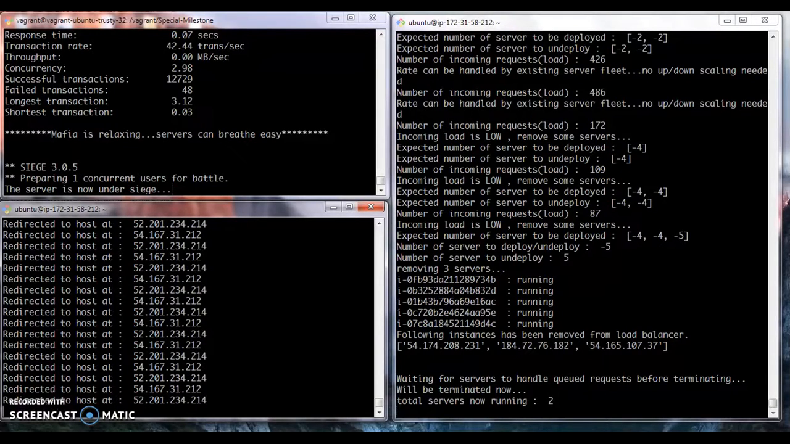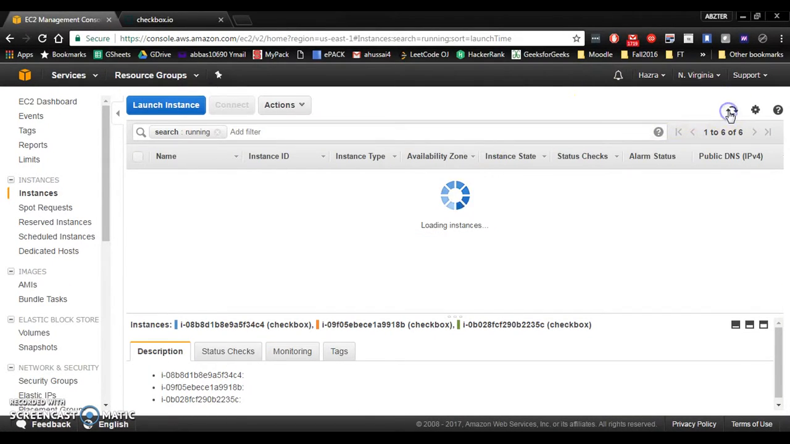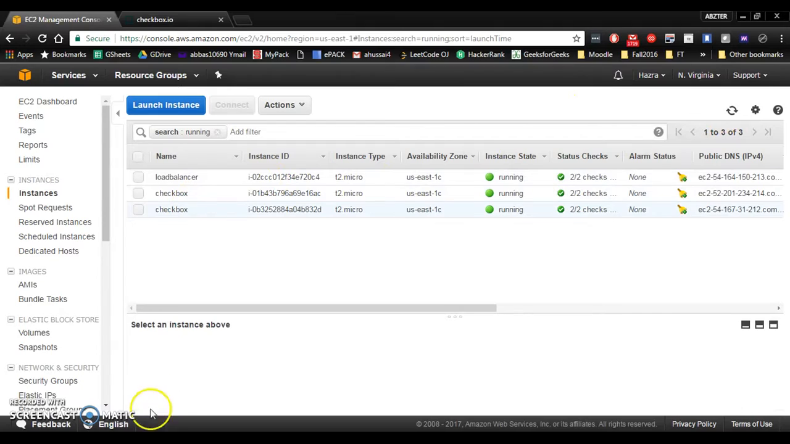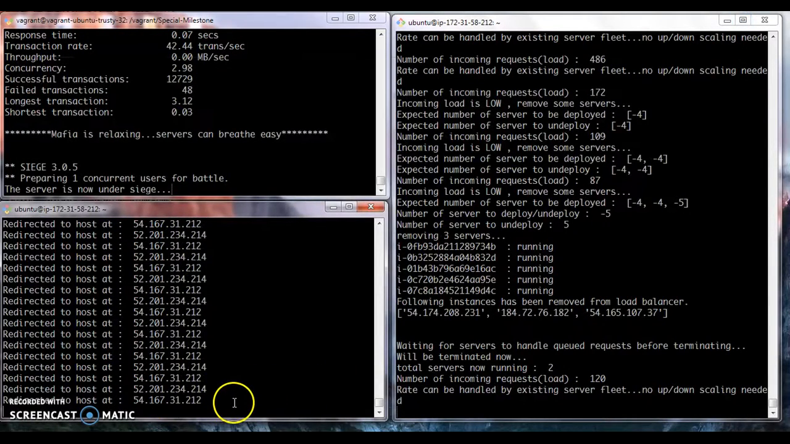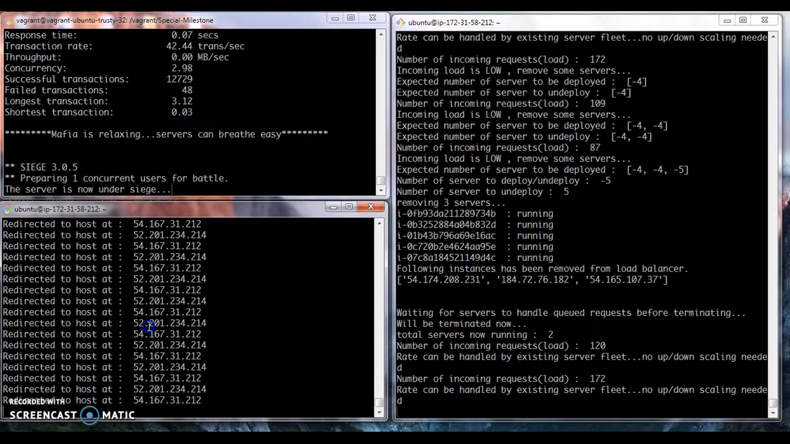As you can see, the total number of servers now running is 2 only. Here also the number of servers is 2 only. And since the servers have been removed, you can see in the proxy server the requests are directed to just 2 servers. This concludes the presentation. Thank you.